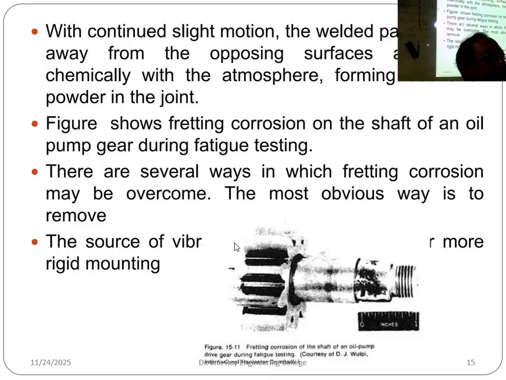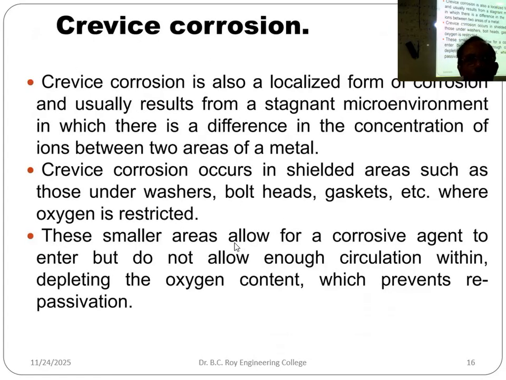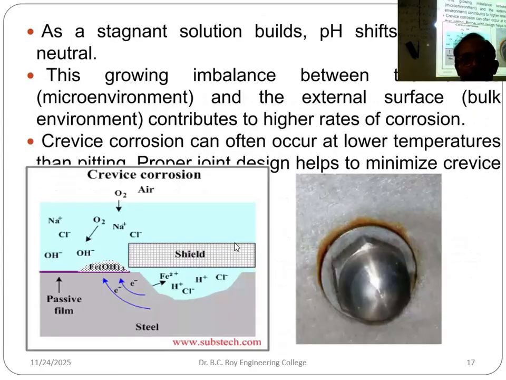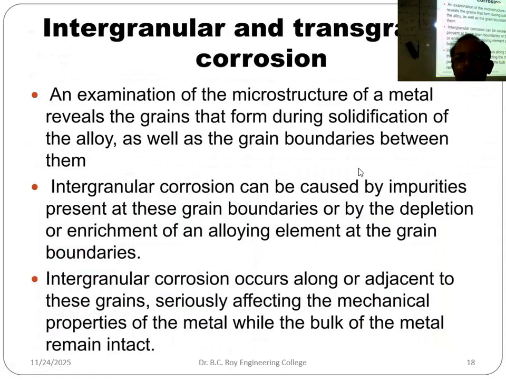So pitting corrosion, crevice corrosion, fretting corrosion. See the picture, we understand better. See, this is called crevice corrosion. Very simply I can make you understand. This nut is intact but corroded inside. The brown color you can see, that portion is corroded inside.